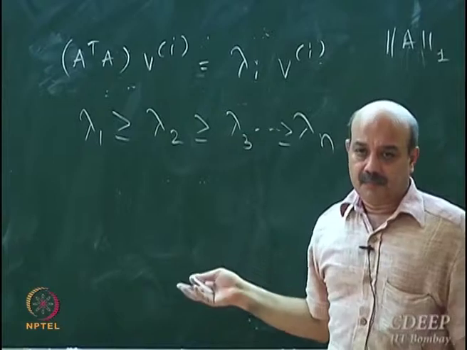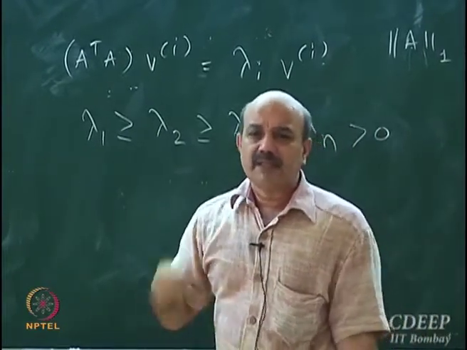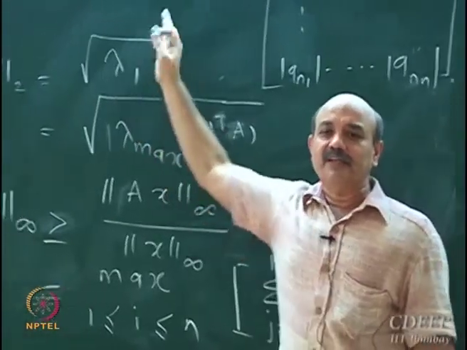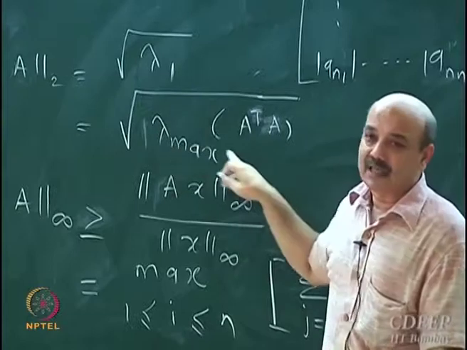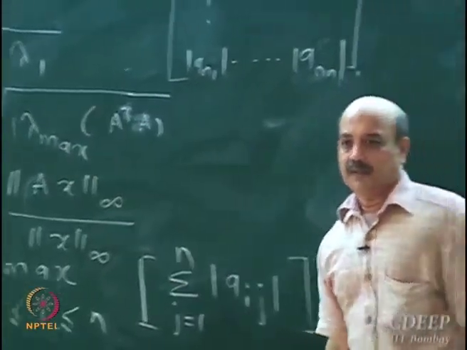So lambda 1 is another way of saying lambda max. Instead of giving a number and remembering it, it's easier to remember this as a formula, lambda max of A transpose A. That's why I called it that.